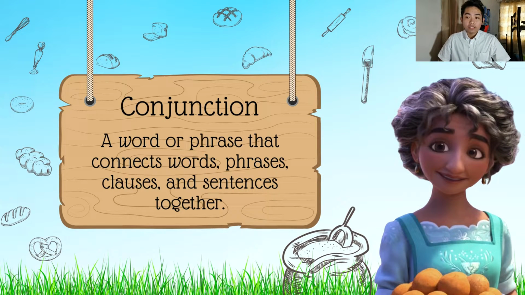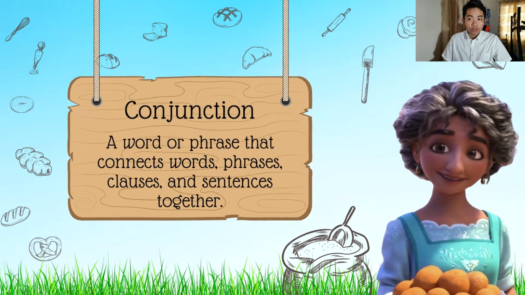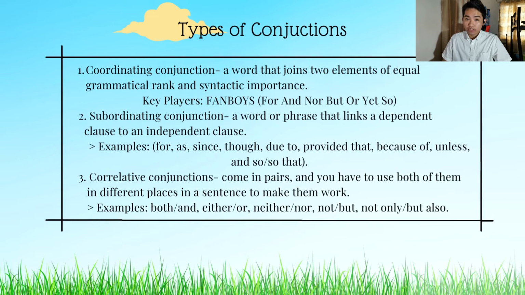Continuing the topic, conjunction. A word or phrase that connects words, phrases, clauses, and sentences together. You can call conjunction a bridge for clauses and sentences together. Okay? So, types of conjunction.